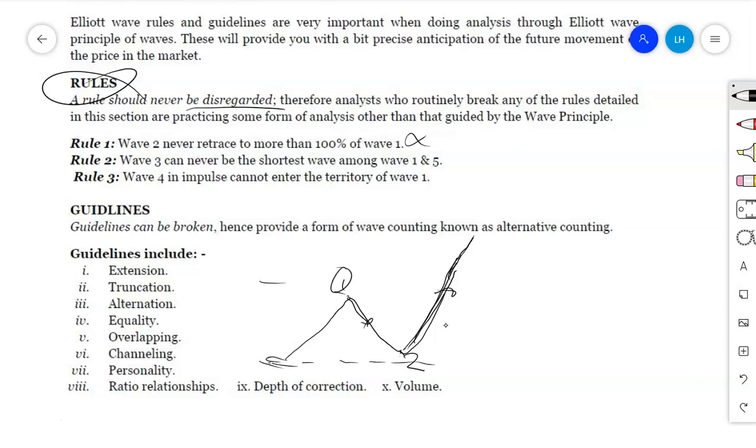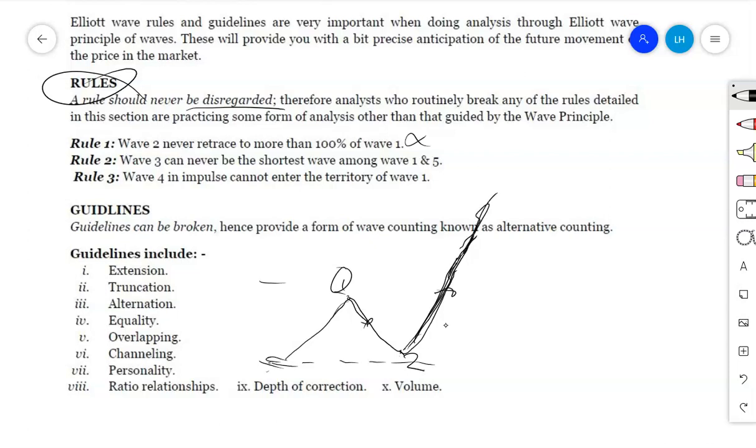Actually, we'll find that wave number 1 and wave number 3 can be equal, or wave number 3 and wave number 5 can be equal, and extension may occur in wave number 1, and also extension may occur in wave number 5. When extension is in wave number 5, wave number 3 will be equal to wave number 1. When extension is in wave number 1, wave number 3 will be equal to wave number 5. Therefore, the distance traveled by wave number 3 should never be shorter than the distance of wave number 1 and wave number 5.